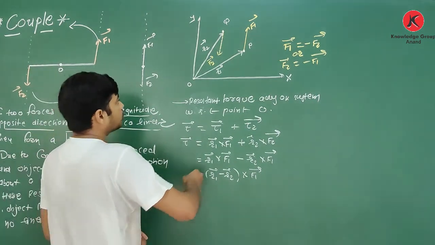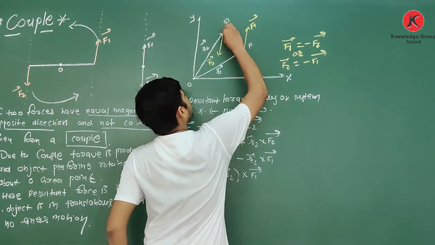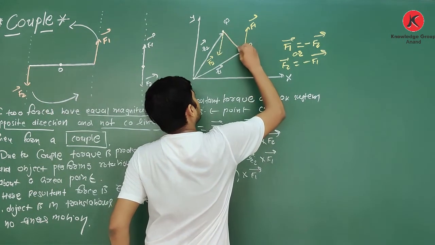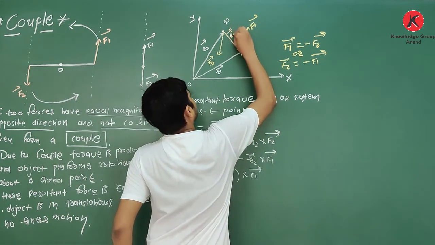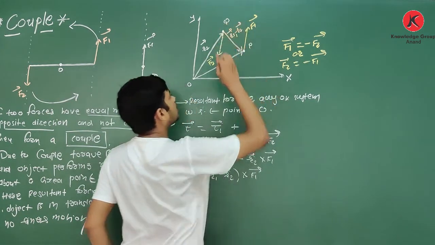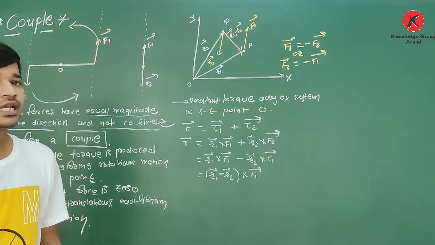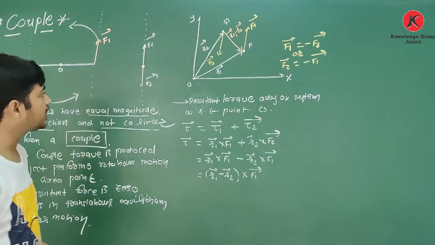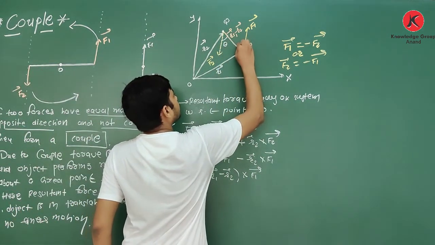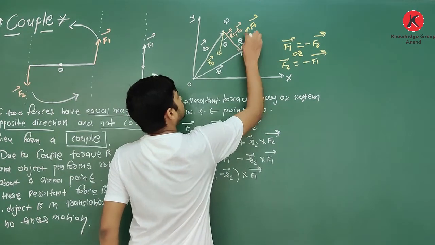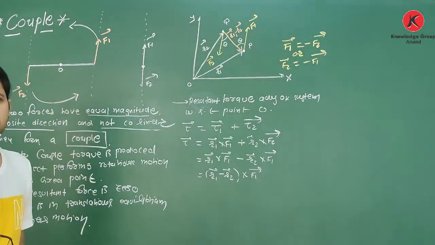See, R1 minus R2 is in this direction. It is R1 minus R2. Clear about this? Now I am assuming that this angle is theta. So obviously this angle will also be theta because these two forces are in opposite direction.